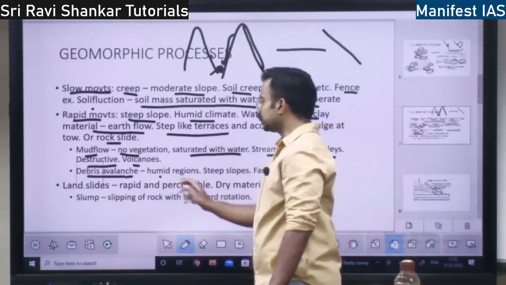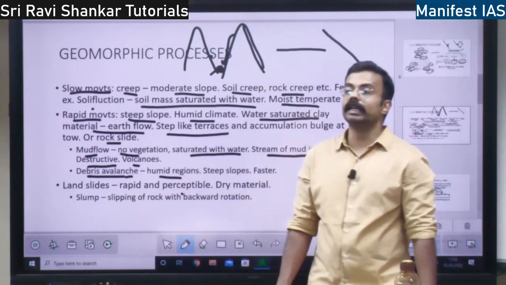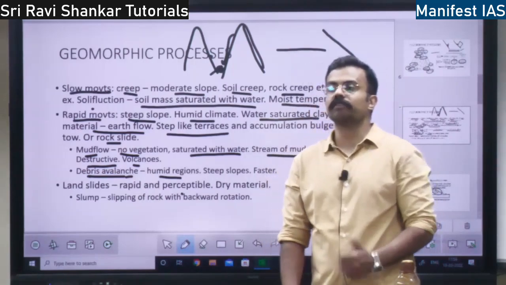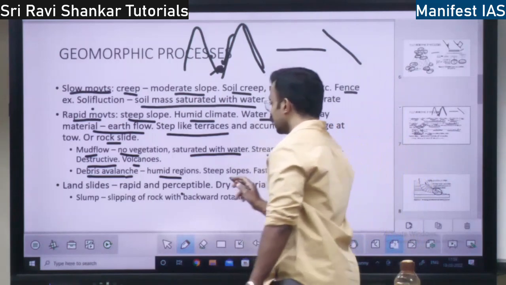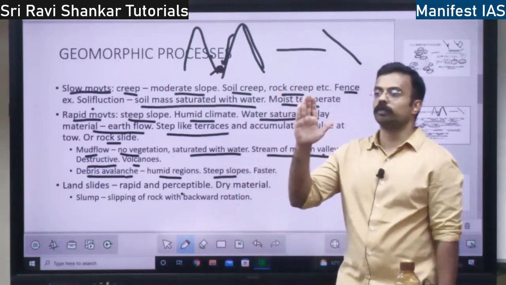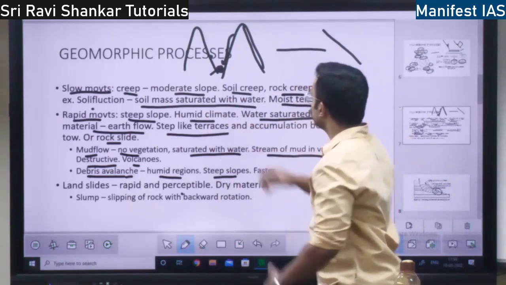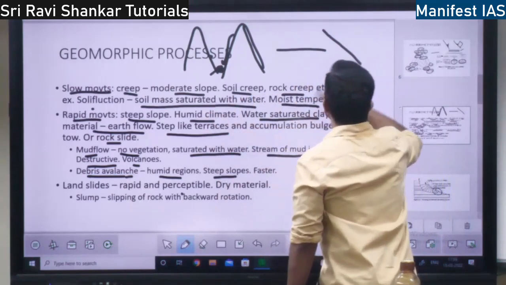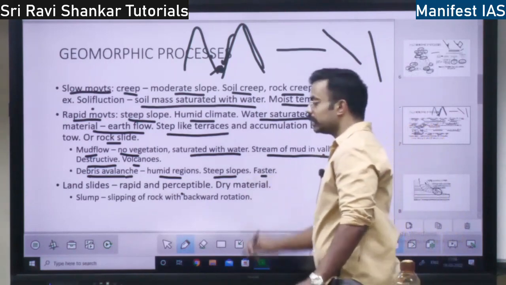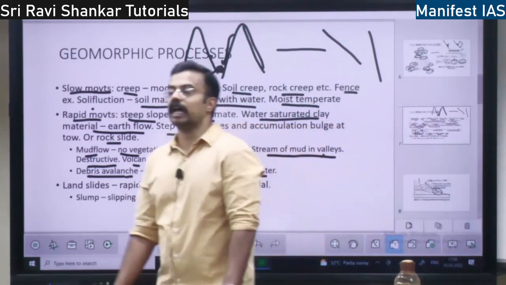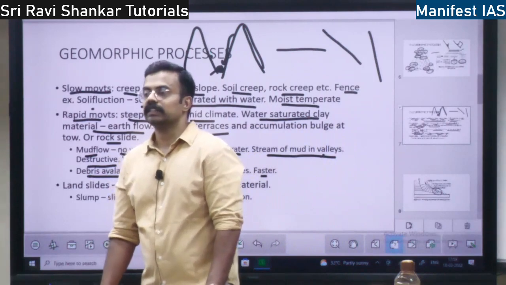This debris avalanche you can see in the humid regions where there is a lot of humidity. This can be seen on the steep slopes, right? Debris avalanche is something not on a moderate slope but in the regions of steep slope. This debris avalanche is a faster process. It happens very fast.